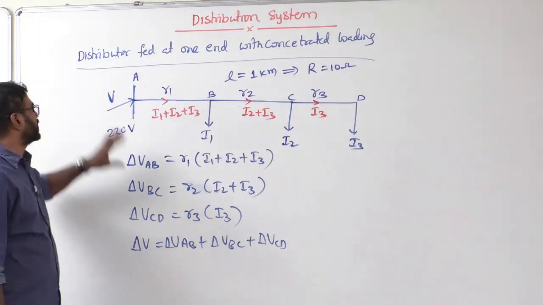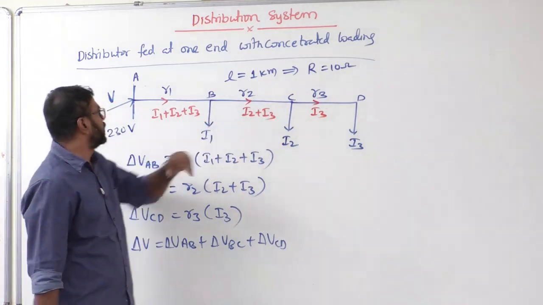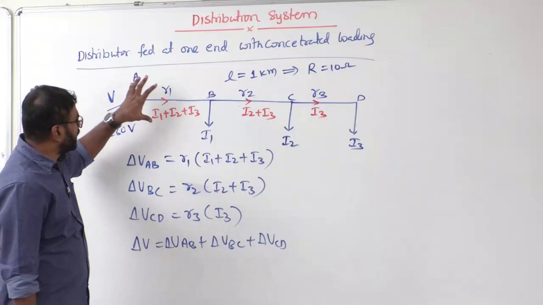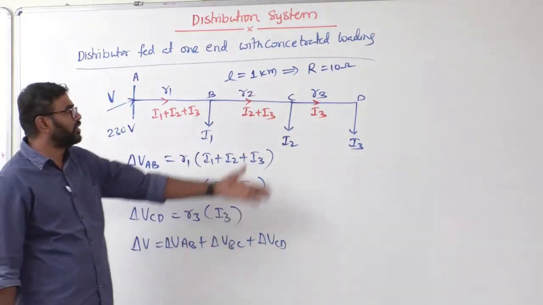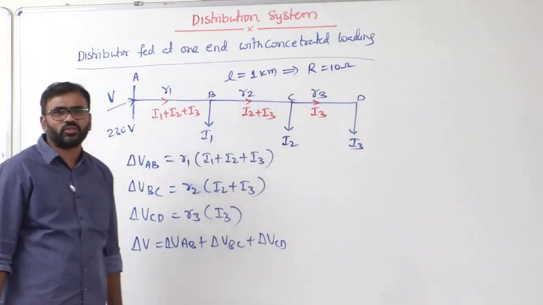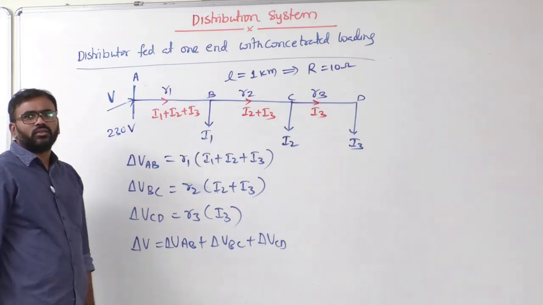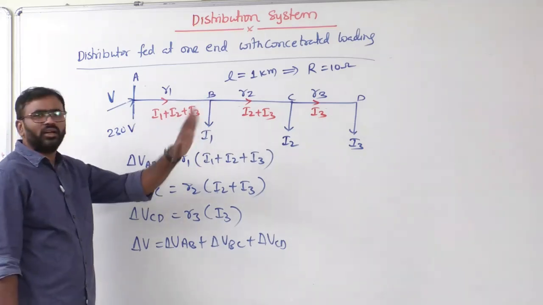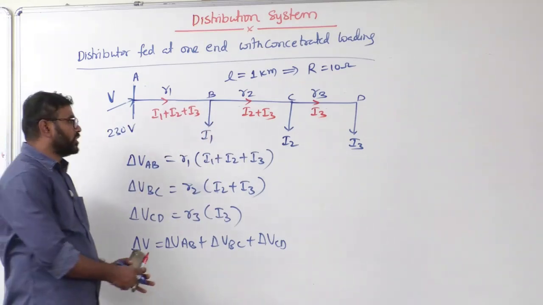Voltage at point B is what? V minus delta VAB. Voltage at point C, V minus delta VAB plus what? Delta VBC. Correct or not? And you can calculate the voltage at this point also. That means you can calculate the voltage at any point on the distributor using what? Simple KVL.